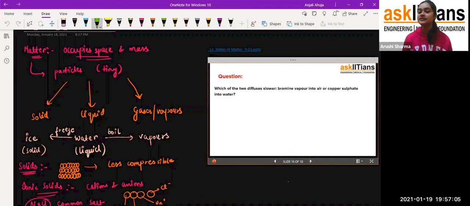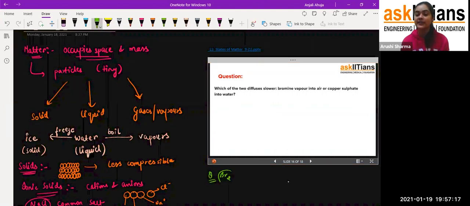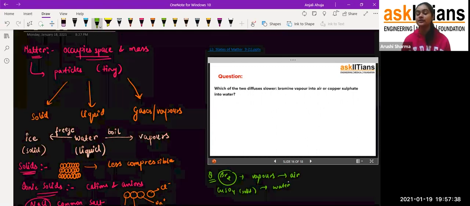Which of the two diffuses slower, bromine vapor into air or copper sulfate into water? My dear students, the bromine is present in the form of vapors in the air, and these vapors are going to diffuse into the air. But copper sulfate, CuSO4, is solid in nature, and this solid is going to be dissolved into the water. So which will diffuse slower, students?